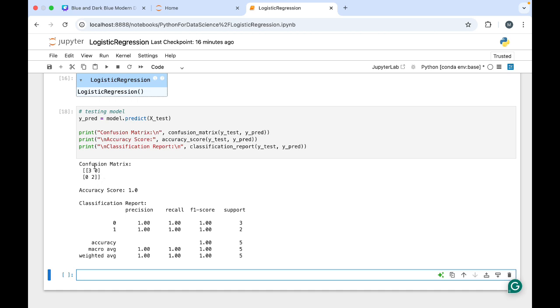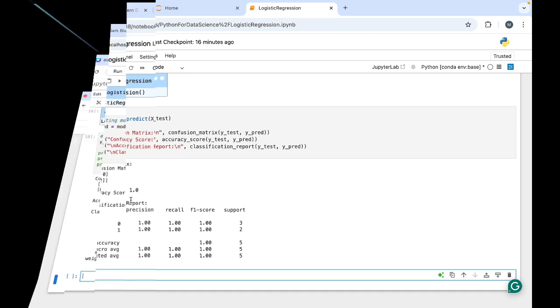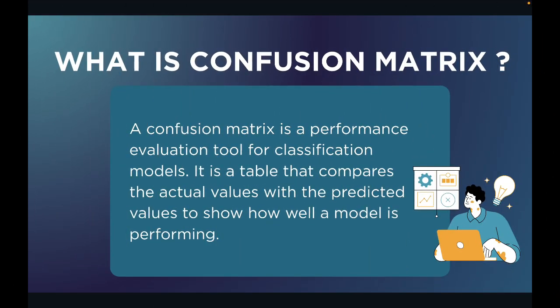In the confusion matrix we have true positive, true negative, false positive, false negative. Accuracy score is there, here it is 1.0. In the classification report it will tell us the precision value, recall value, F1 score, support, and these things. Just keep in mind that these terms are there and I'll explain these things in simple words. So what is a confusion matrix?